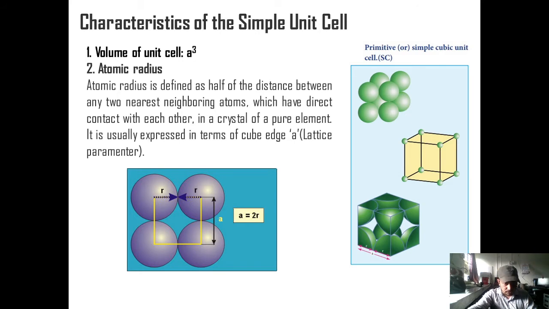The figure shows you the atoms arranged in the basis of the simple cubic Bravais lattice. We can see here the atoms touching each other along the edge of the cube. So the distance between the centers of the two atoms touching each other along the edge of the unit cell, that is a, the edge of the unit cell, equals R plus R, which equals twice R. So R equals a by 2 is the formula for atomic radius, the relationship between the size of the atom and the size of the unit cell.